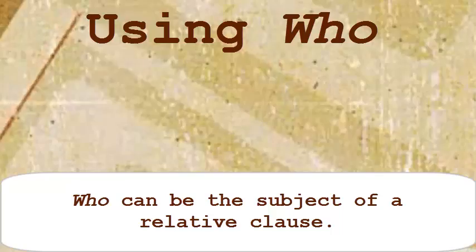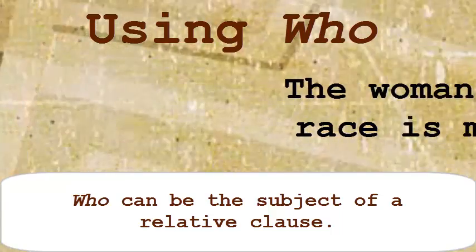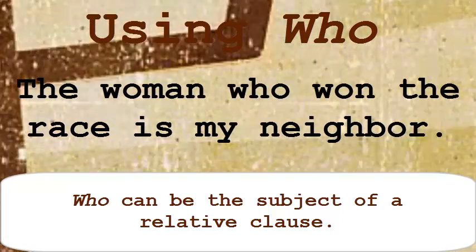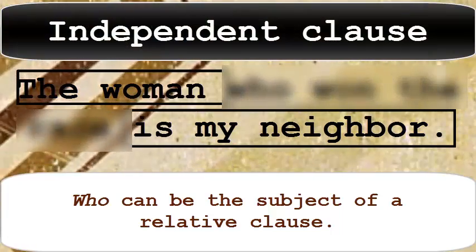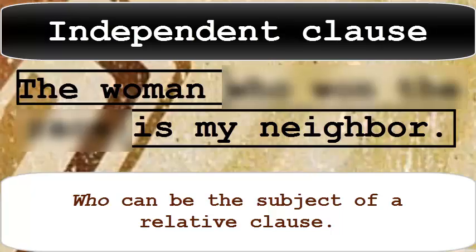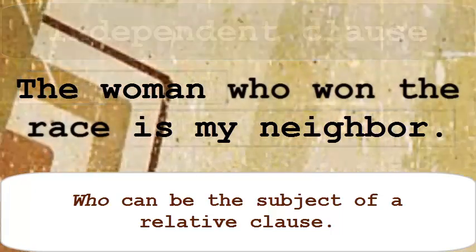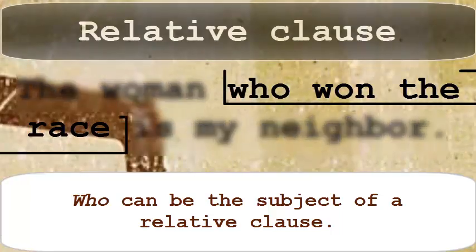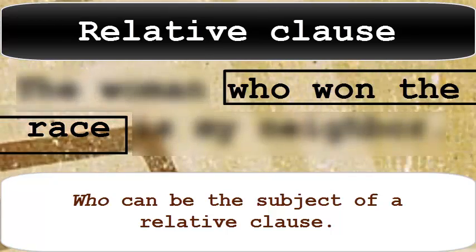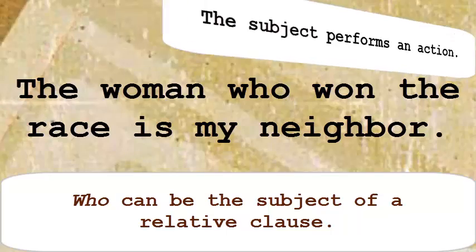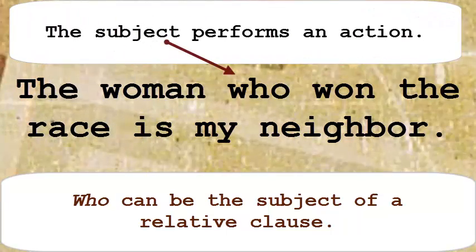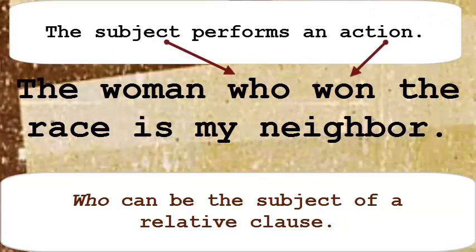Who can be the subject of a relative clause? The woman who won the race is my neighbor. The woman is my neighbor is an independent clause. Who won the race is a relative clause. The subject performs an action.